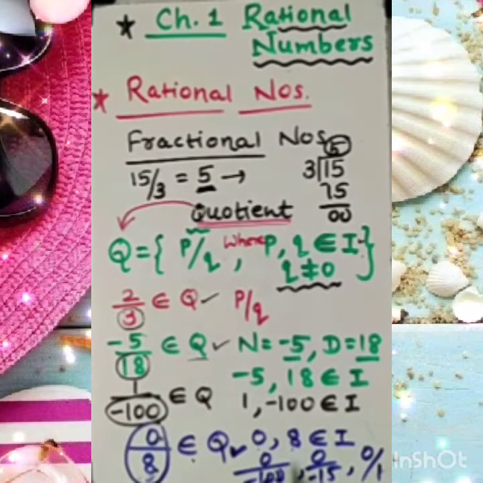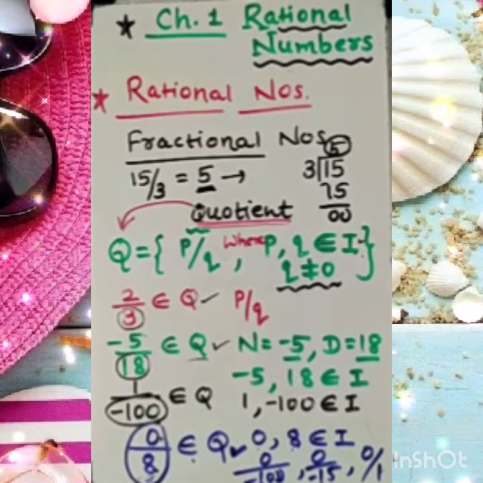So 0 is also a part of integers, and we are successfully able to write 0 in the form of p by q by writing any number in the denominator. So 0 can be written as 0 by minus 100, 0 by minus 15, 0 by 1.